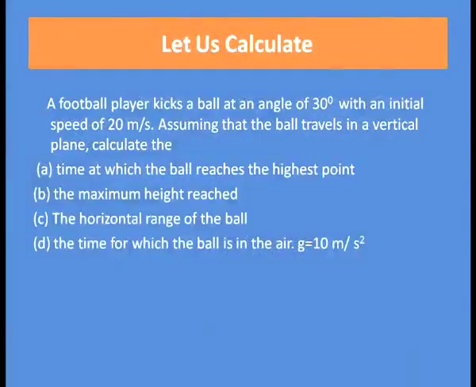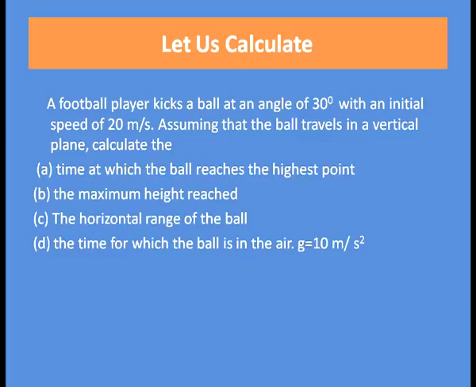So, now let us do a numerical. Suppose a football player kicks a ball at an angle of 30 degrees with an initial speed of 20 meters per second. Assuming that the ball travels in a vertical plane, calculate the time at which the ball reaches the highest point, the maximum height reached, the horizontal range of the ball, and the time for which the ball is in the air. Take the value of g equal to 10 meters per second square.